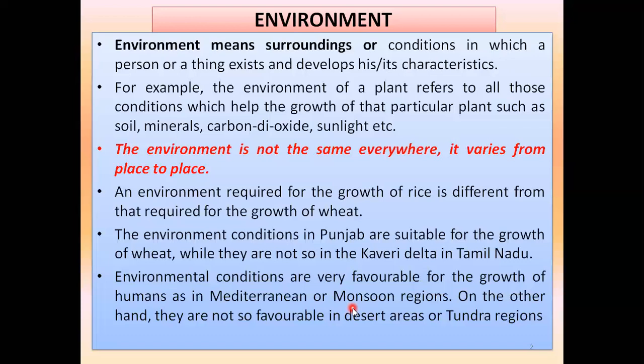to survive because they can get water. On the other hand, they are not favorable in the desert areas like Rajasthan, Gujarat, है ना, where there are many deserts and the climate is very harsh, very hot there. So it is very difficult for the person to survive there. But even people are surviving there because they have adapted, they have accepted, they have changed themselves according to the conditions of that particular area, according to the environmental conditions of that particular area.